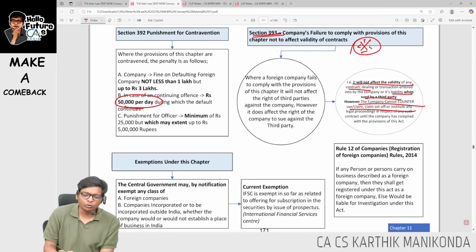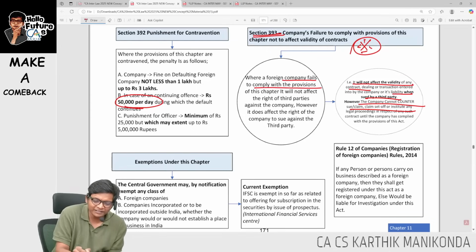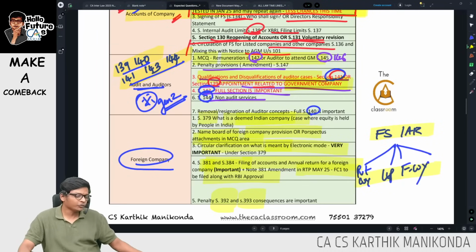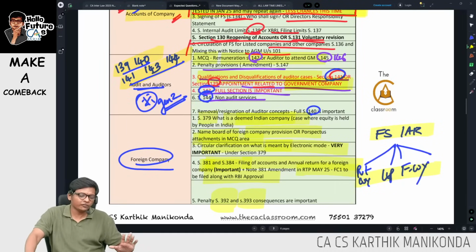However, company cannot counterclaim or counter sue. When foreign company fails to comply, look at this, it will not affect the right of third parties. However, it affects the right of company to sue third parties. Are you following, guys? With this we are done with expected questions of foreign company.